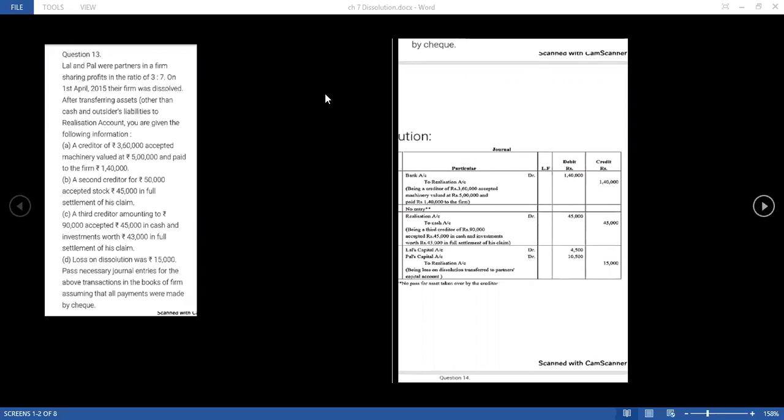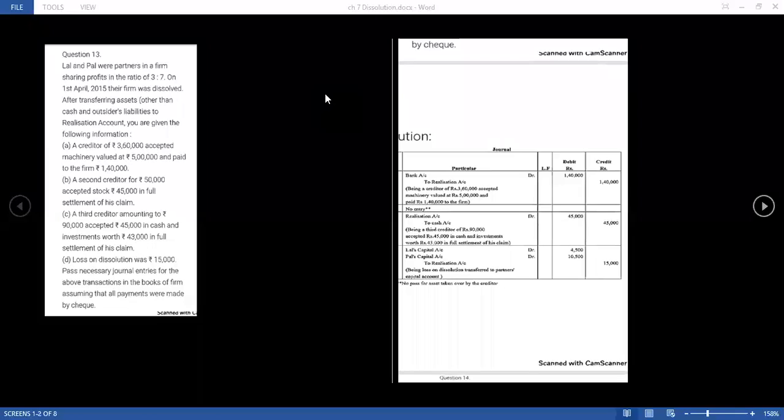Here I am going to discuss chapter number 7, dissolution, with question numbers 13, 15, 17 and 20. Questions 13 and 15 are related to journal entries, in question 17 you have to prepare a realization account, and question 20 is a full-fledged question, students. This chapter is quite easy to understand.